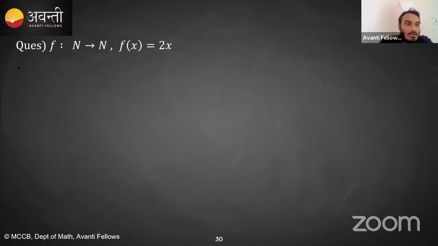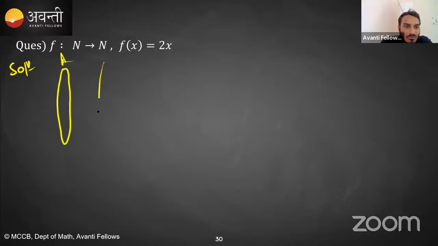Okay, for example एक small question कर लेते हैं. Function from N to N. What is N? N means this is the set of natural numbers. Okay, तो set A में हमारे natural numbers हैं, set B में भी हमारे natural numbers हैं. So now in set A natural numbers हैं, let's say 1 2 3 4 5 6, ऐसे.